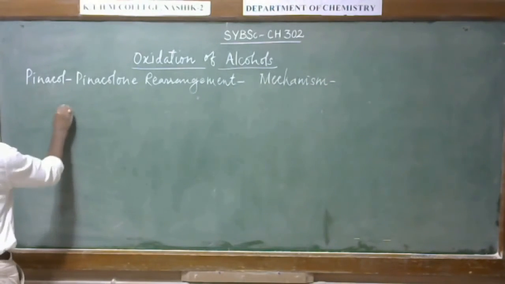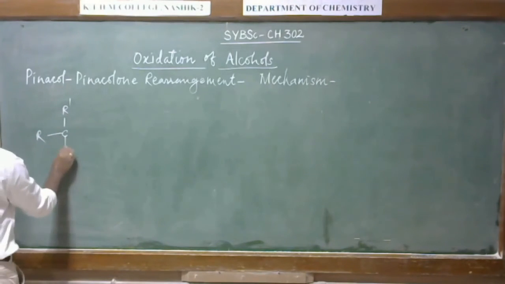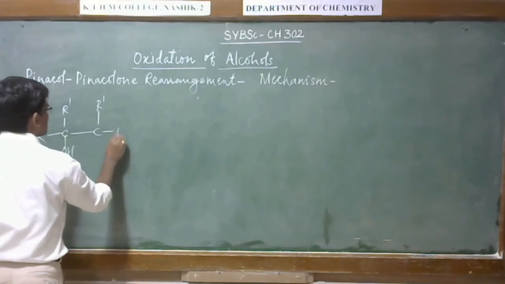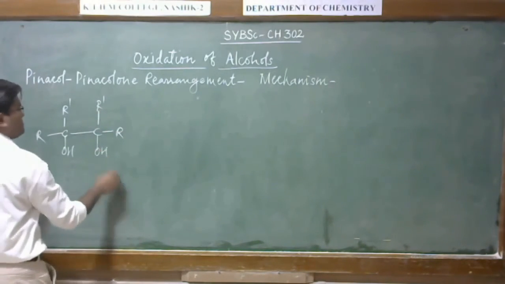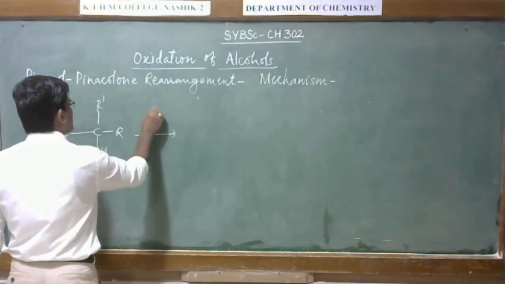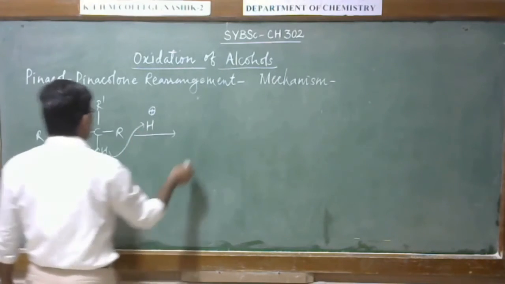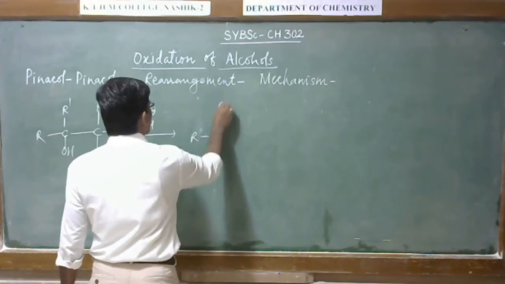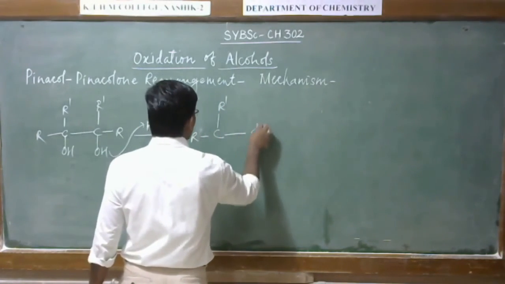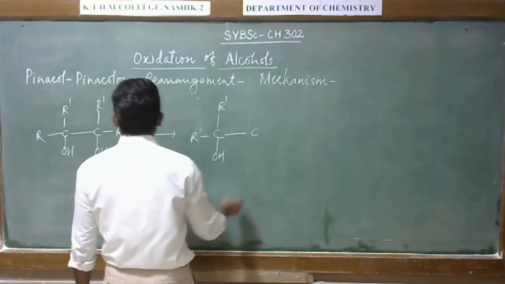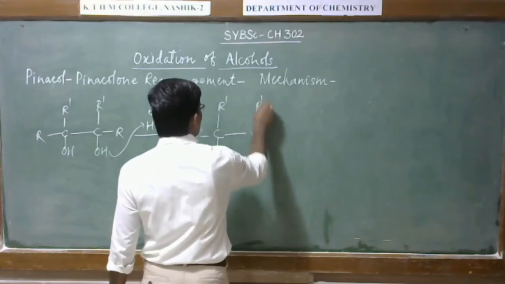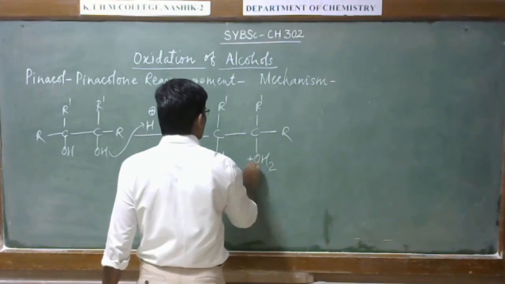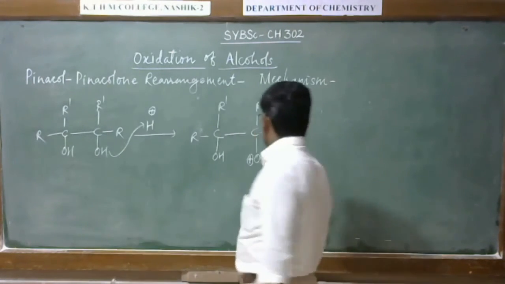In the diol, it reacts with H plus. So here this intermediate will form.